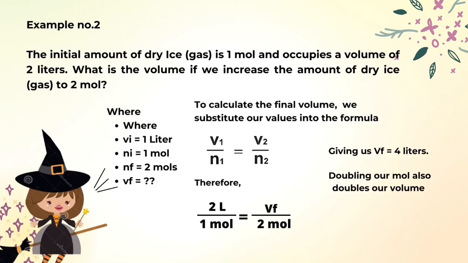Here's another example. Initial volume is 1 liter, initial amount is 1 mole, final amount is 2 moles. Since we don't have the final volume in the given problem, we will just substitute our given values into the formula of Avogadro's law, giving us our final volume of 4 liters.